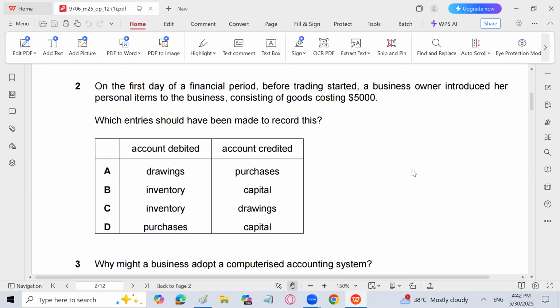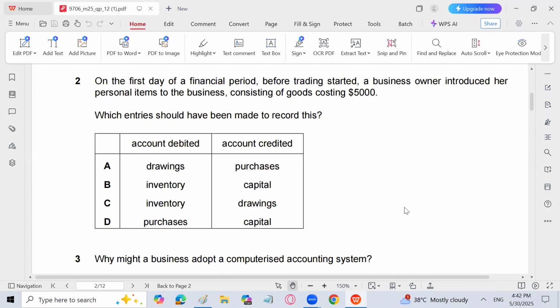Why, sir? Because the business has not purchased the goods for resale purposes. The goods have been introduced as personal items into the business by the owner, so they are treated as a current asset. Inventory is debited and capital is credited because the owner has put his investment in the form of inventory. So not purchases to capital, it is inventory to capital, B.